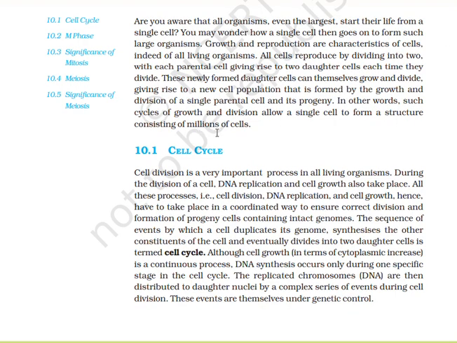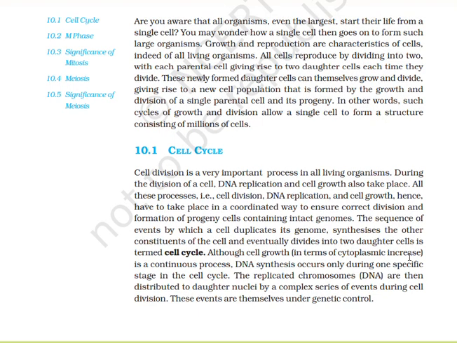Cell cycle. Cell division is a very important process in all living organisms. During this division of a cell, DNA replication and cell growth also takes place. All these processes, that is cell division, DNA replication and cell growth, hence have to take place in a coordinated way to ensure correct division and formation of progeny cells containing intact genomes. The sequence of events by which a cell duplicates its genome, synthesizes the other constituents of the cell and eventually divides into two daughter cells is termed cell cycle.